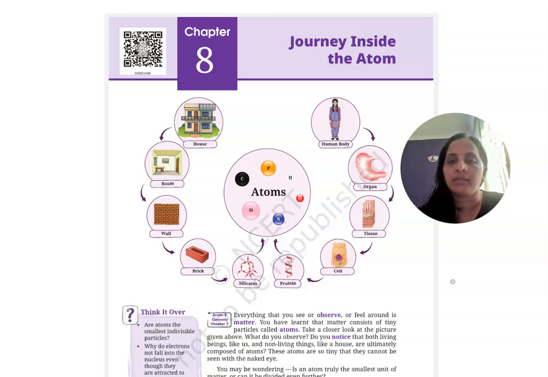This is actually chapter 8, Journey Inside an Atom. Before also, for the last few years, it was there, but now it is a little bit modified. For the last 8 years I was teaching the same syllabus. So let's go through this one.